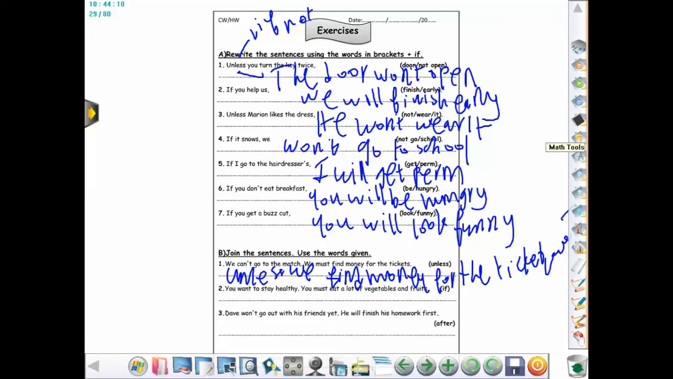You want to stay healthy, you must eat a lot of vegetables and fruits. So what do I want to say? I want to say that if you want to stay healthy, comma, you must eat a lot of vegetables and fruits. You notice here that in the main clause I put a modal verb, which is must. Okay? Dave won't go out with his friends yet. He will finish his homework first. What do I want to say? This is a time clause. And as I mentioned earlier, after the time clause I put present simple and in the main clause I put future will, right?